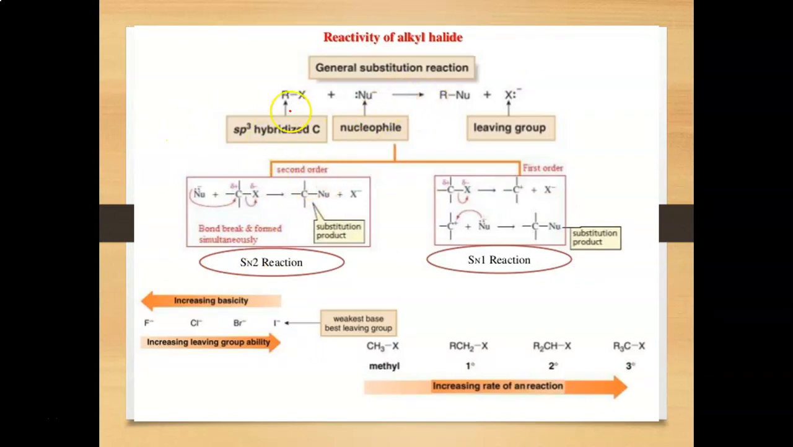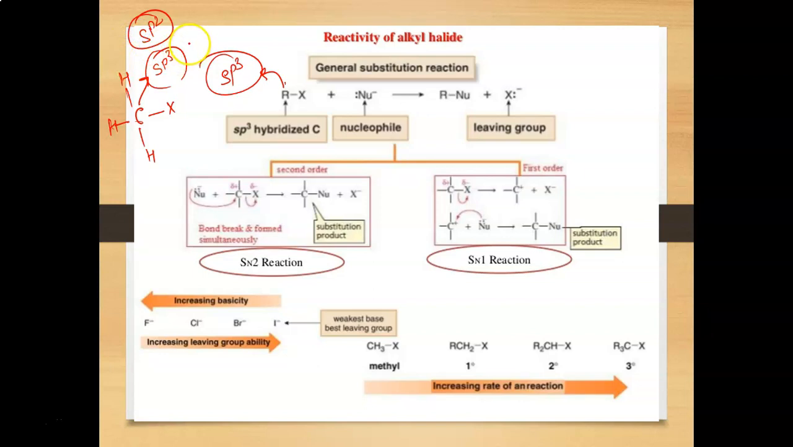In the general substitution reaction, the carbon here is in the sp3 hybridized state. For example, this is CH3. I think I said sp2 in my previous 5 minutes, so please change it to sp3. Here the carbon is sp3 hybridized because all of the carbons are in the single bond state. If there is any double bond, then it is known as the sp2 state, right?